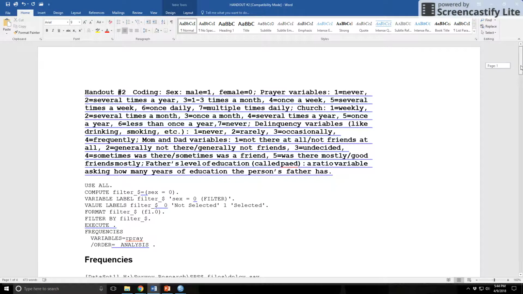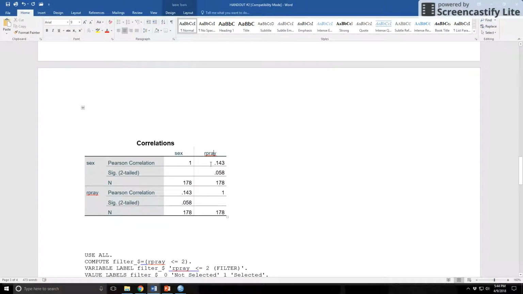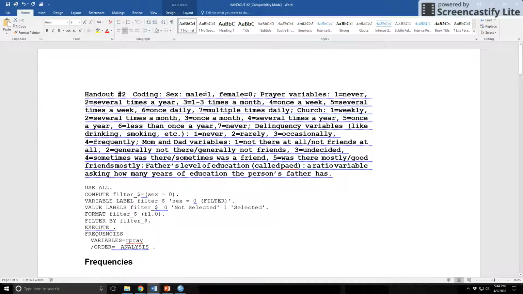So what this is showing is that the 1s, again, because this is a positive number, were on the higher end of the scale here. Again, you go back up. My 1s are my males, and they were on the higher end of the scale here. So even though it wasn't significant, males said they pray more.